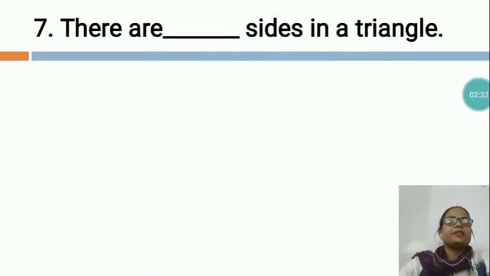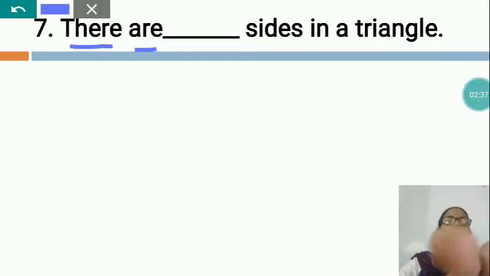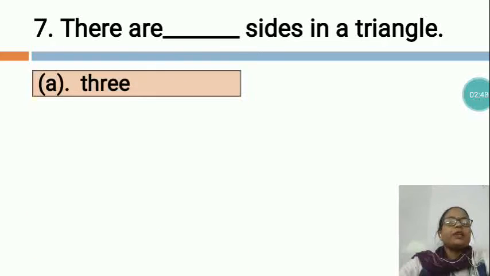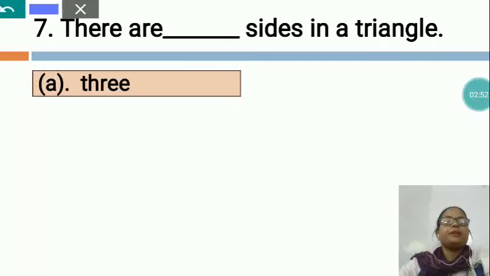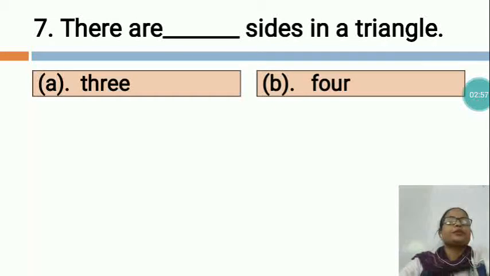Now the next is, there are dash sides in a triangle. You can see option A is three. Option B is four. There are dash sides in a triangle. Option A is 3, option B is 4.